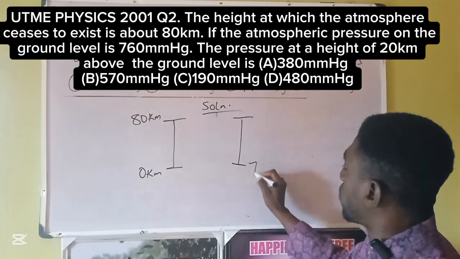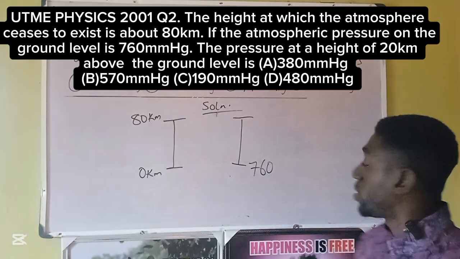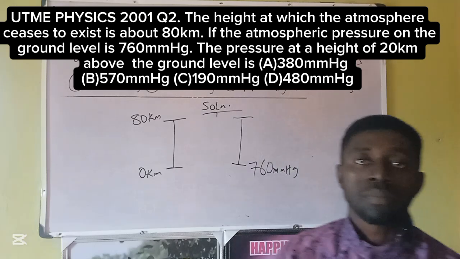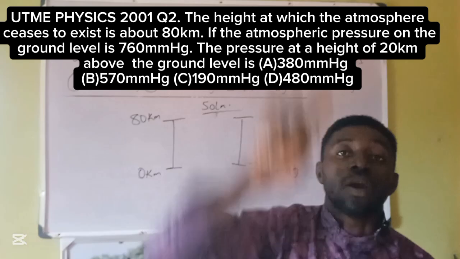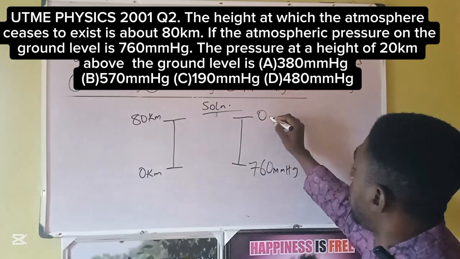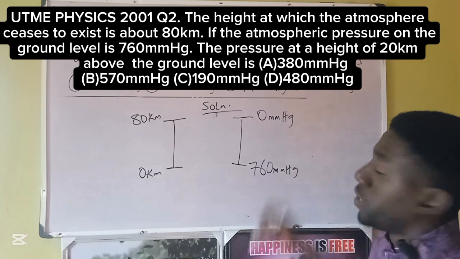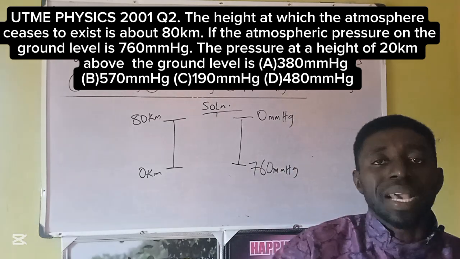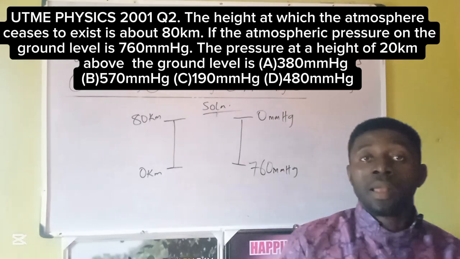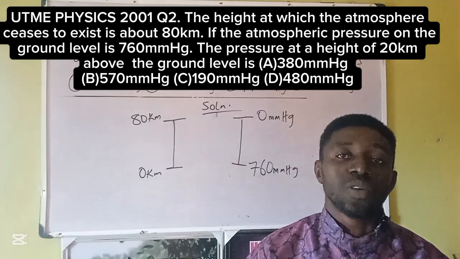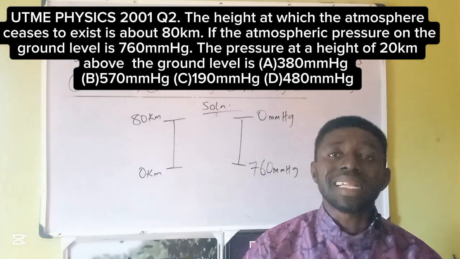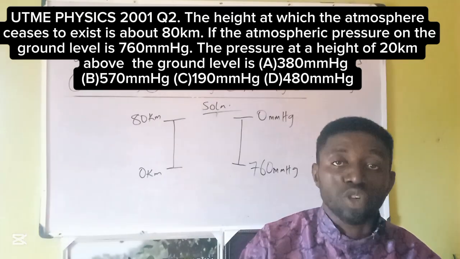So towards the ground, we have the greatest atmospheric pressure, which is 760 millimeter mercury. While at the peak, at that 80 kilometers, at the exosphere, we have 0 atmospheric pressure. That is 0 millimeter mercury. The millimeter mercury is the unit of atmospheric pressure. The instrument for measuring atmospheric pressure is the barometer. Barometer takes advantage of heights to measure pressure.